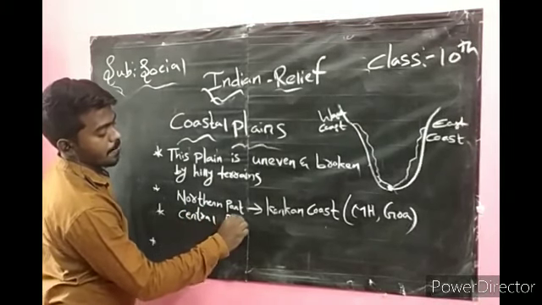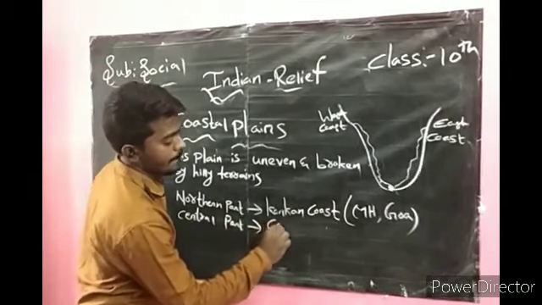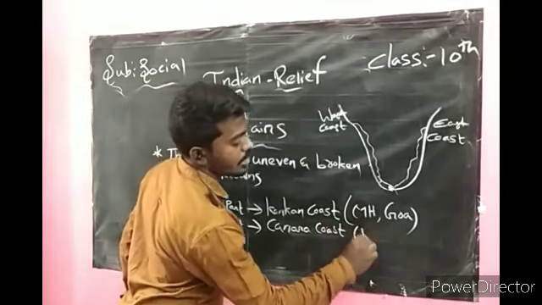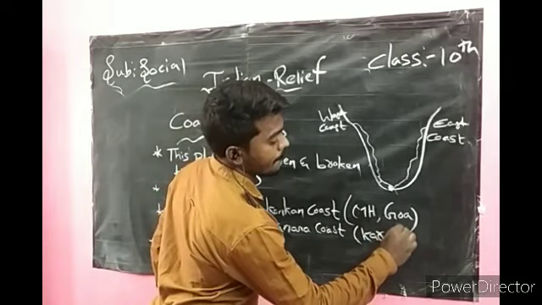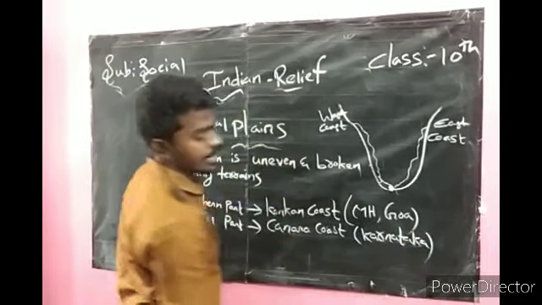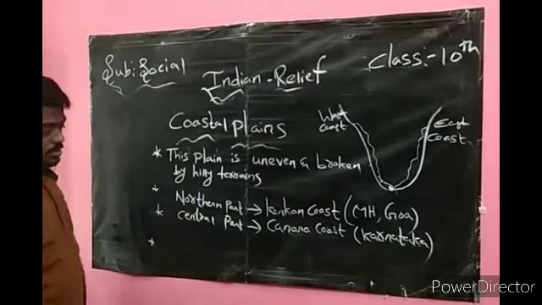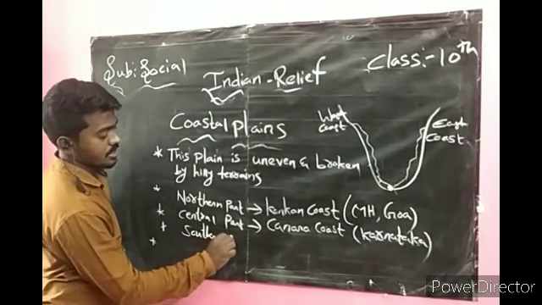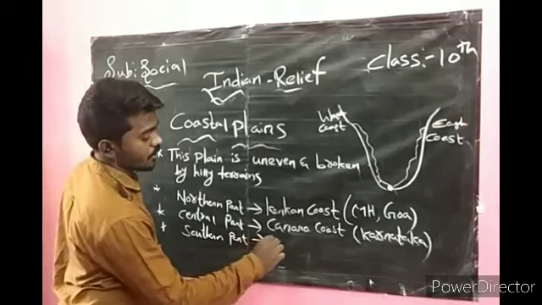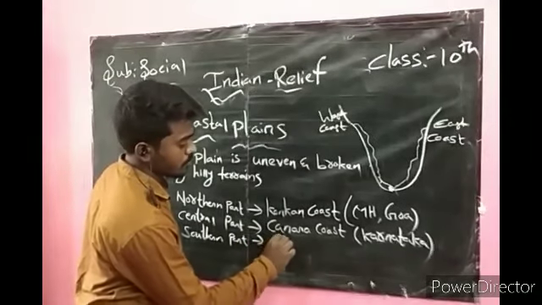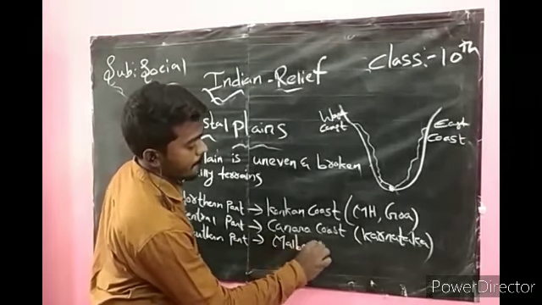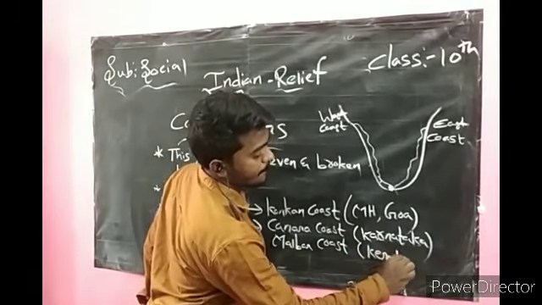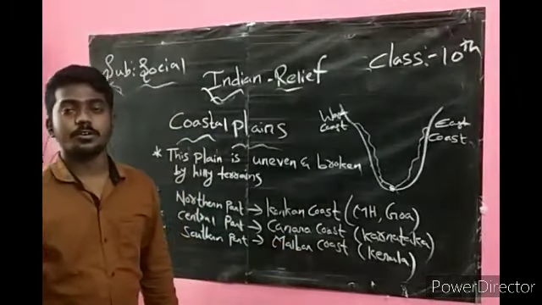Central part we have the Canara coast, which is in Karnataka. Southern part we have the Malabar coast, which is in Kerala. Okay, this is about the western coast.